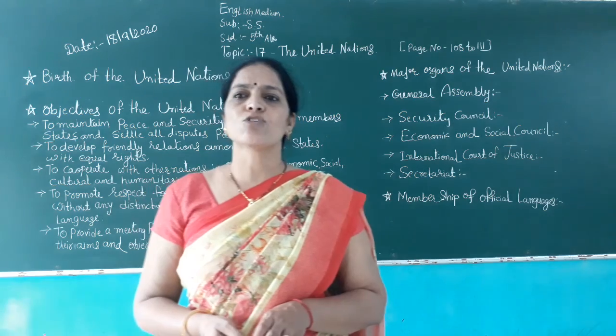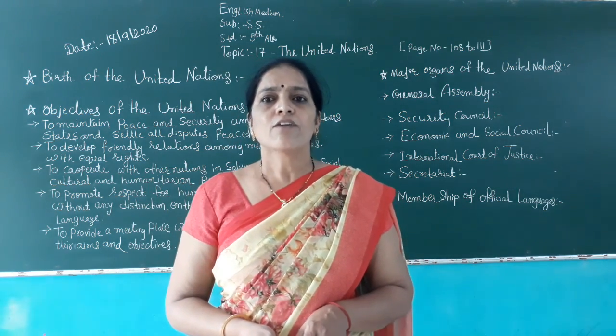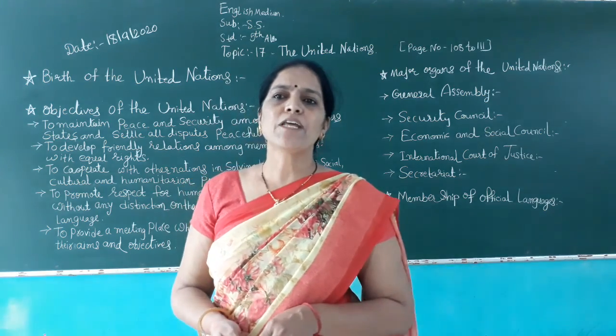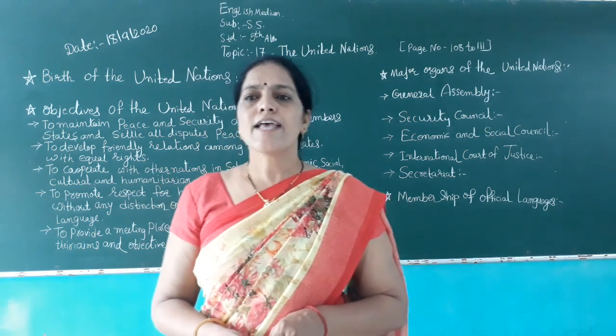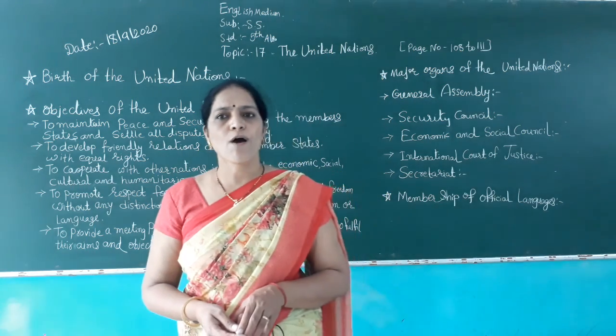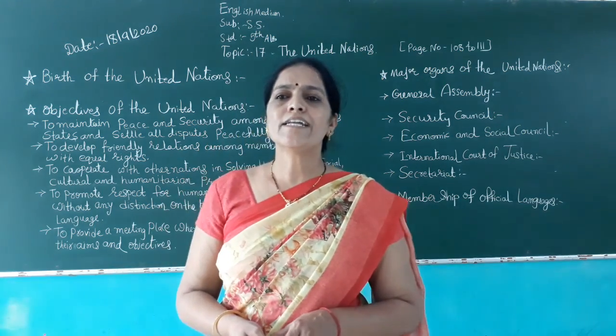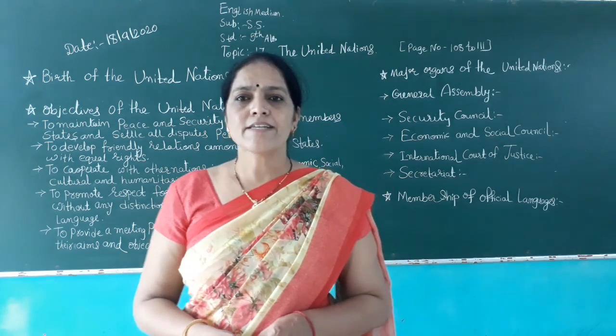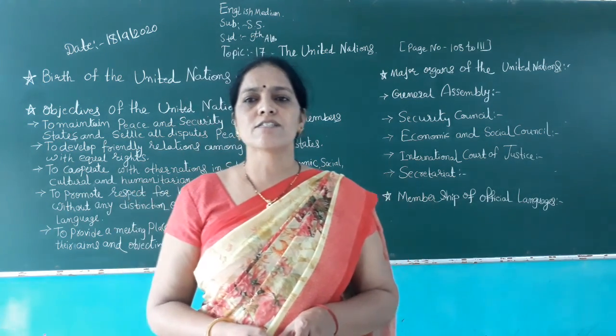This gave rise to the need for a world body, which would solve problems peacefully and prevent another war. Hence, an organization called the League of Nations was formed by the world leaders in 1918 to maintain peace among the nations.